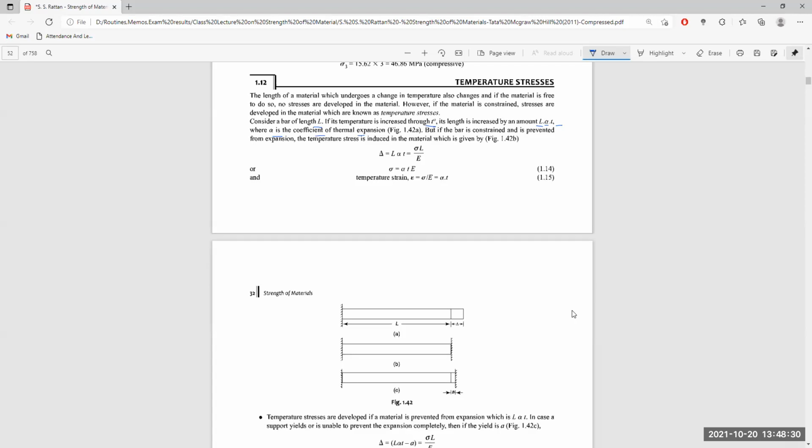So L is the length, alpha is the coefficient of thermal expansion, and T is the increase in temperature.